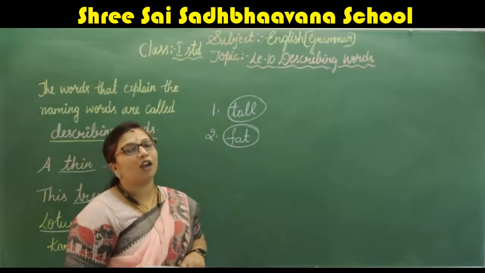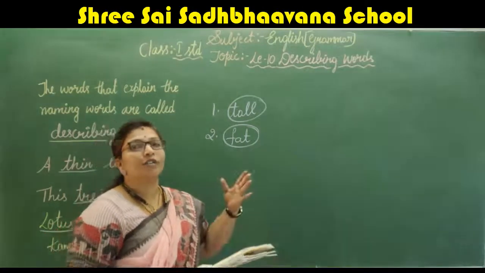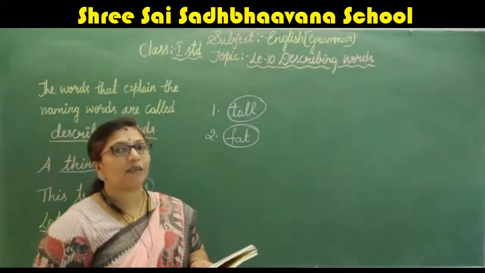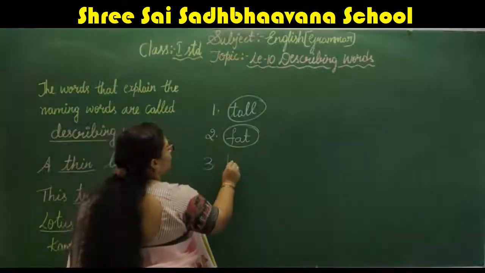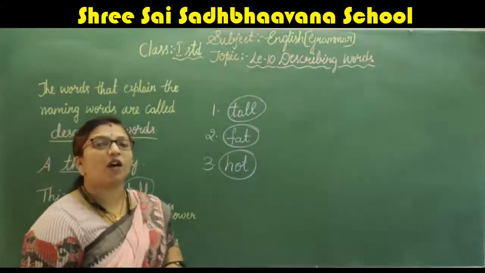The sun is very hot. How is the sun looking? Is it hot or cool? Which word is describing this? Hot, right? So, hot, you have to circle it, H-O-T, hot.